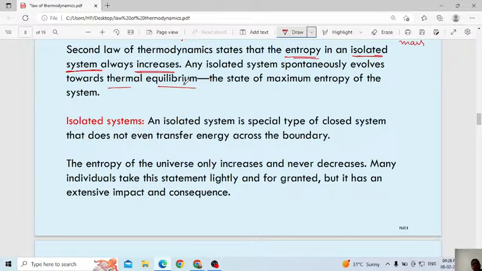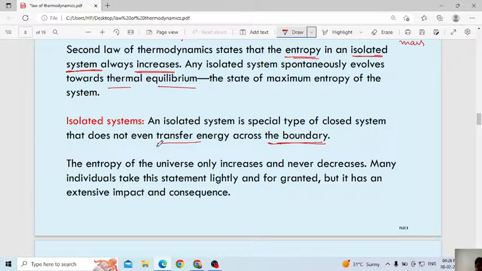An isolated system spontaneously evolving towards thermal equilibrium means that without wasting time, in an isolated system, it will attain thermal equilibrium. Listen here, an isolated system is a special type of closed system that does not even transfer energy across the boundary. Already I explained the meaning of isolated system.